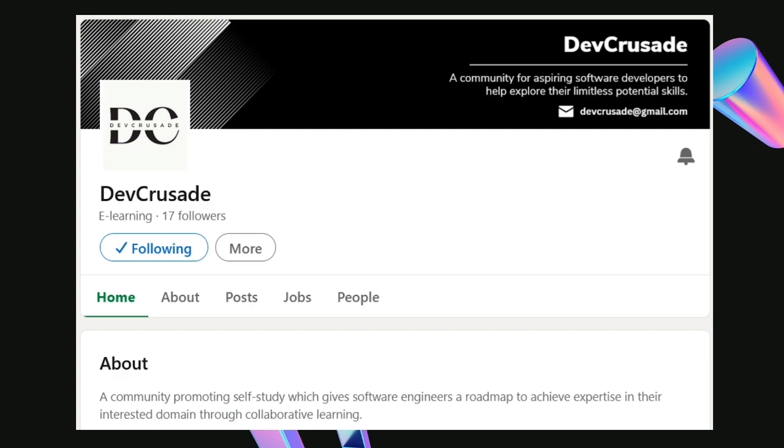So actually in this community, we are not going to focus only on full stack. You guys have applied for full stack, so for you we will have this full stack program, but I will also be running multiple programs along with this, like being a machine learning engineer or data science, or if anyone has interest in SQL, that is structured query language, he can also be a part of that program. I am going to start those multiple domains soon. If you are interested in those domains also, you can apply and learn those particular domains. You guys are particularly for full stack, and the name of our community is Dev Crusade.